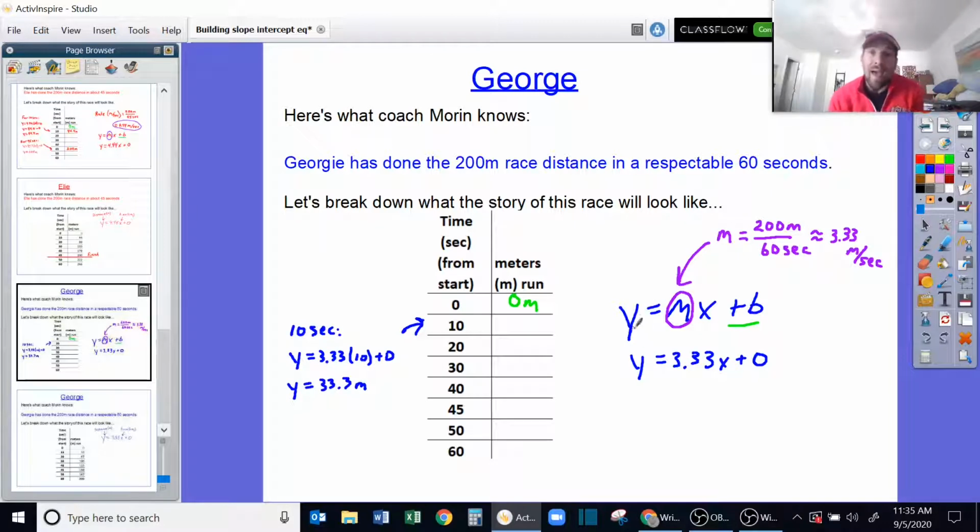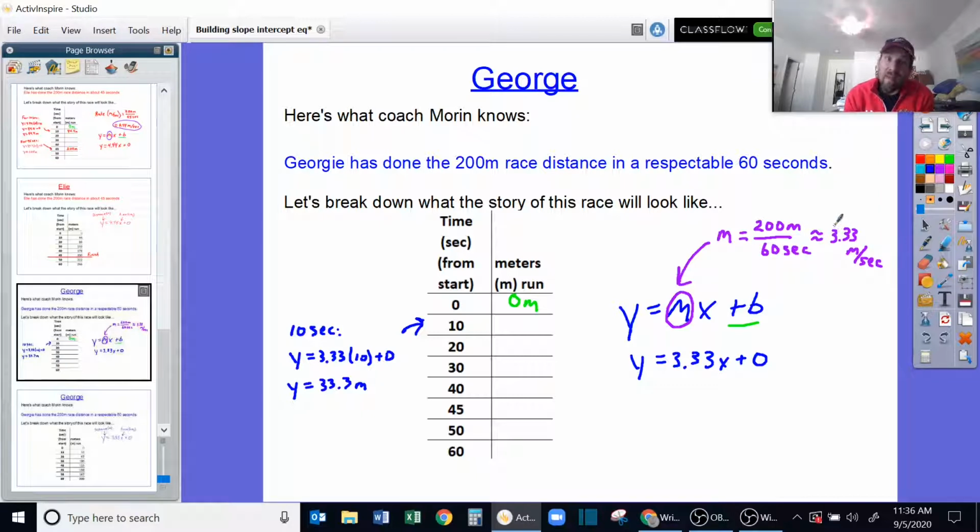But again, the process is really the same. First, we think about his rate, and I really want that in meters per second. So I took his 200 meters in 60 seconds. Georgie's a little bit slower. And we calculated that would be 3.33 meters per second, just dividing 200 by 60.